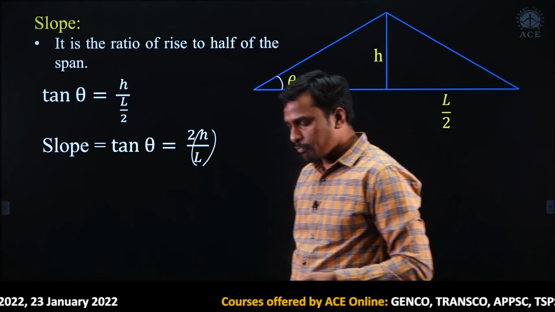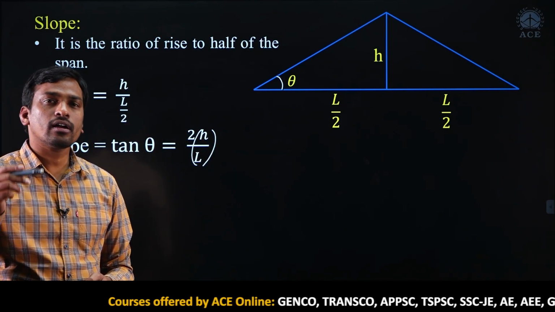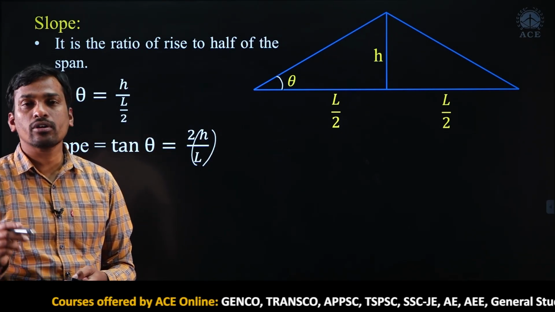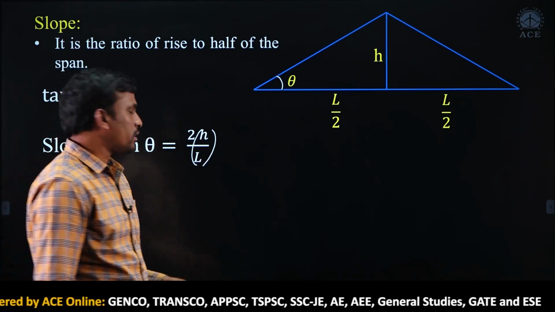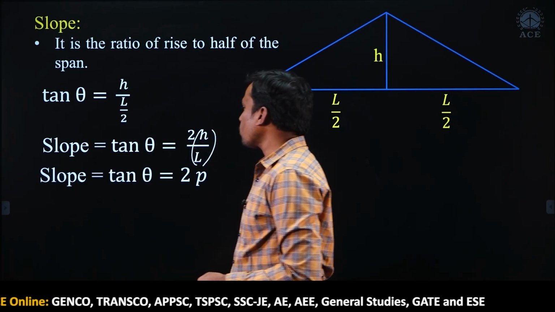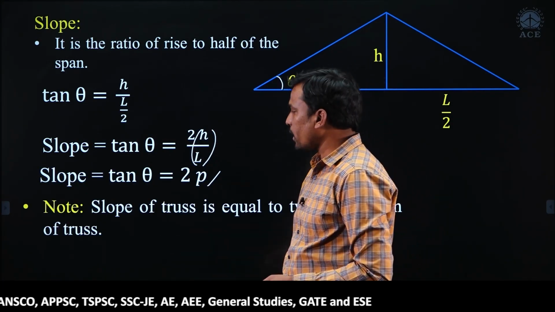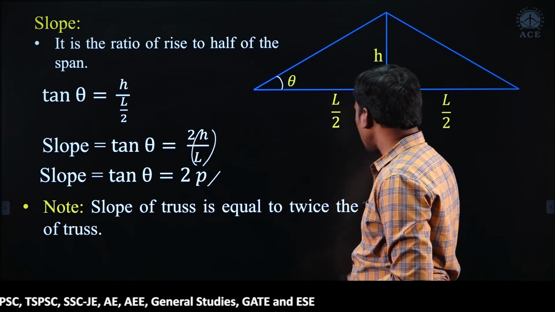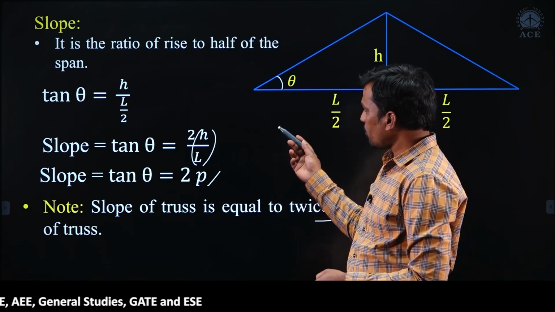Then what is h by L? What is the definition of pitch? Definition of pitch is ratio of rise to span. What is span here? Length is span, right. Then your slope equals to 2 times of pitch. So, what is the note point here? Slope of truss equals to twice the pitch of truss. Please note down.